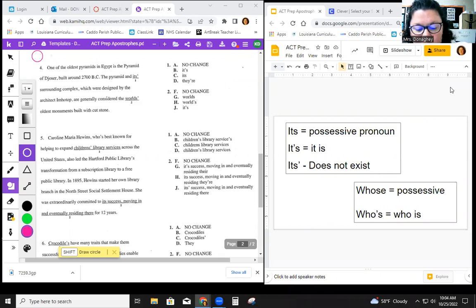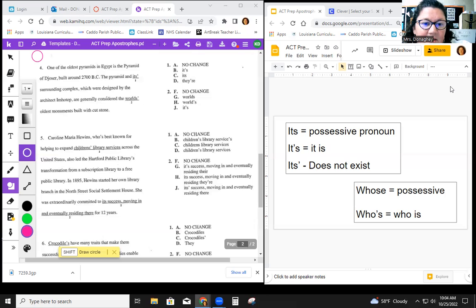Today we're going to go over paragraphs 4, 5, and 6 of your Apostrophes ACT Prep. If we are looking at paragraph 4, we will start with the first underlined one. We'll look at that sentence: the pyramid and its surrounding complex. Notice it is spelled ITS and then the apostrophe. If you look at the notes that we took last time, ITS with the apostrophe after the S does not exist. So we know that we can eliminate A. That cannot be the right answer.